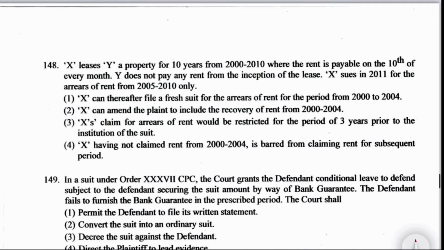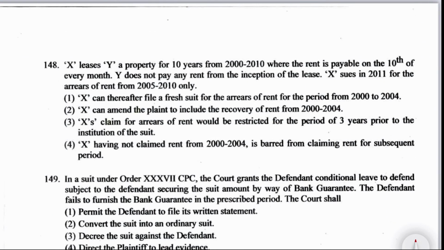Now next question, question number 148. X leases Y a property for 10 years from year 2000 to 2010 where the rent is payable on the 10th of every month. Y does not pay any rent from the inception of the lease. X sues in 2011 for the arrears of rent from 2005 to 2010 only. Then X can thereafter file a fresh suit for arrears of the rent for the period from 2000 to 2004, or X can amend the plaint to include the recovery of rent from 2000 to 2004, or X's claim for arrears of rent would be restricted for a period of 3 years prior to the institution of suit.